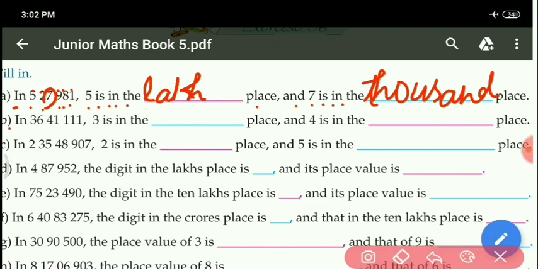Next, B1 part. In 36,41,111, 3 is in the dash place. Asking here the place of 3. 3 is given in which place? Ten lakh. You can count also. One ones place, again tens place, next hundreds place, then thousands place, 4 is given ten thousands, 6 lakh place and 3 ten lakh place. So here write ten lakh. Okay.